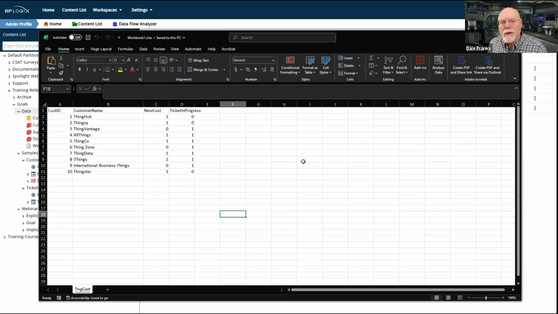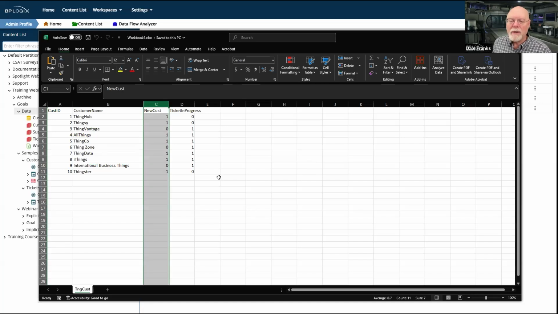Now, we want to run two types of goals. We want to run a goal that does an implicit action, and we want to run a goal that does an explicit action. And so I've created a tiny little database that will enable us to do that. So I have a short list of customers here, and I have two columns as to whether or not this is a new customer. And if it is, there's some processing I need to do to turn them from a new customer into an, I guess, existing customer.